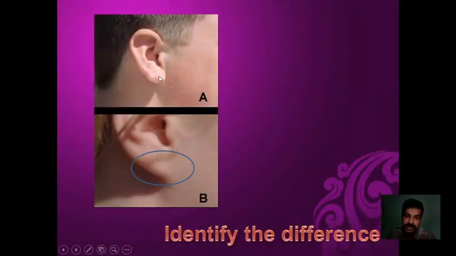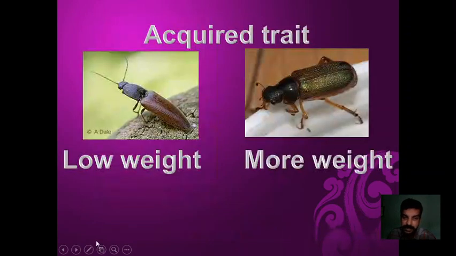Then you can see here earlobe, for example. In case of earlobe, what we find here, this ear pinna is completely free from attachment. Here it is not attached. And here if you see, the lower part of the ear pinna gets attached with the neck. So this is a free earlobe. This is what we say a joint earlobe. Okay. So that is also an inheritable trait.